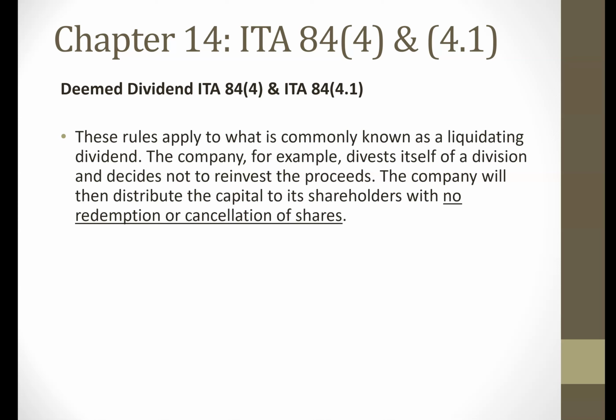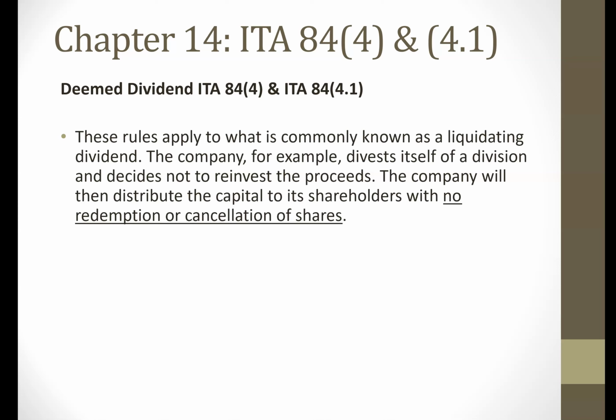So these rules apply to what's commonly known as a liquidating dividend. And what happens is a company is going to sell or divest itself of maybe one of their divisions. And when they sell off that division, they decide not to reinvest the proceeds, and they're going to give those proceeds to the shareholders. So they're going to distribute the capital from the selling off of one of their divisions to their shareholders. And in doing so, it's not going to involve any redemption or cancellation of shares. If it did involve redemption or cancellation of shares, then the transaction would fall under 84.3.